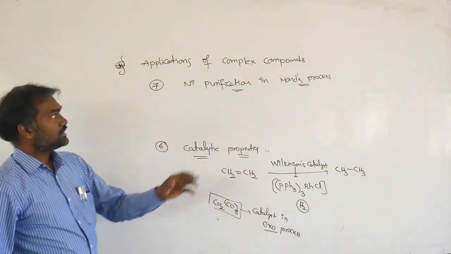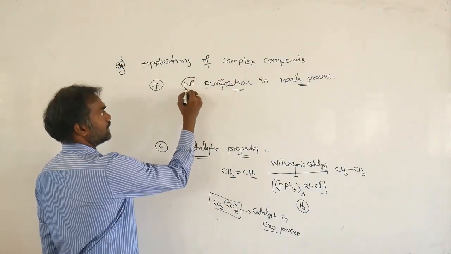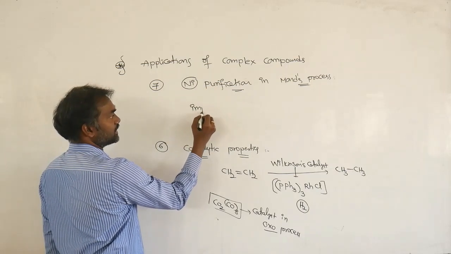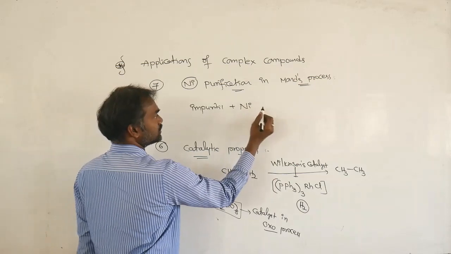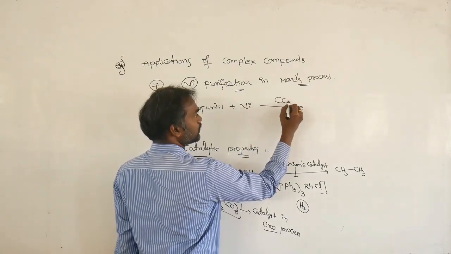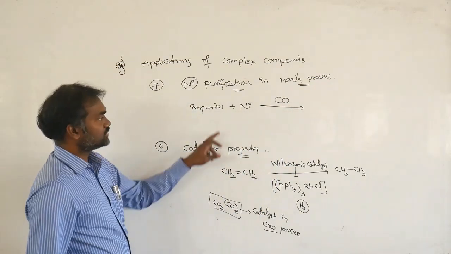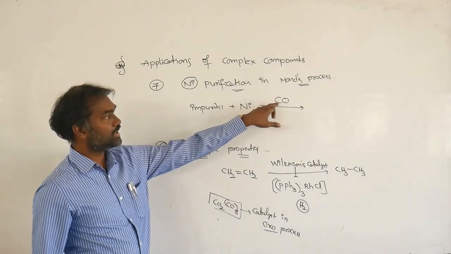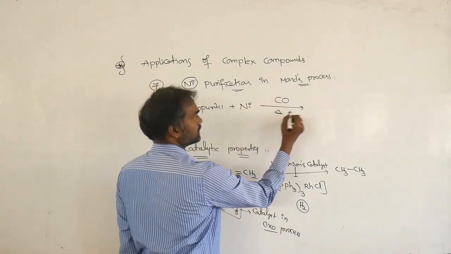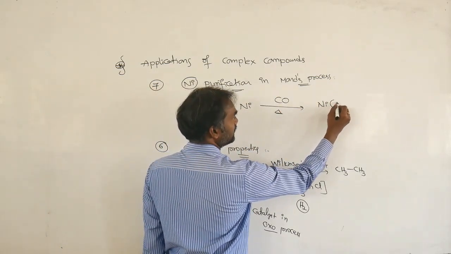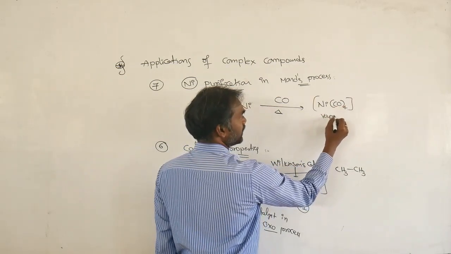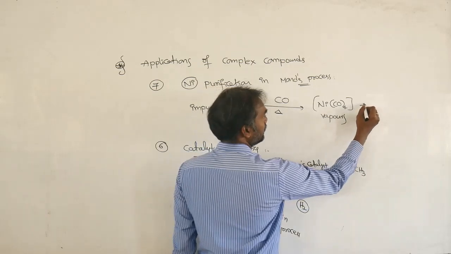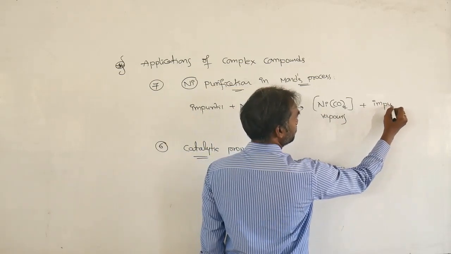See, there is nickel with impurities. Now it is treated with carbon monoxide gas. Then nickel combines with carbon monoxide, and you get the Ni(CO)4 complex. You are getting vapors.